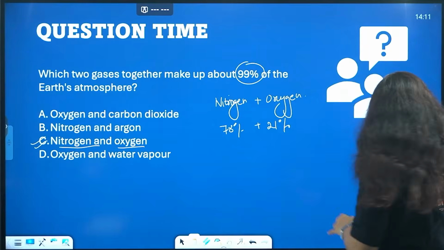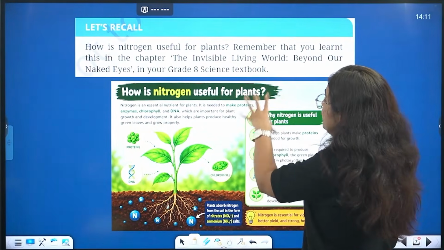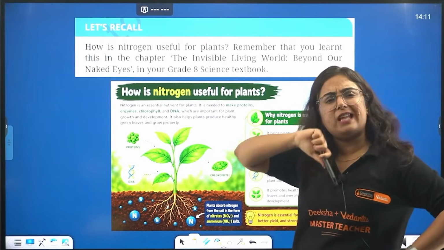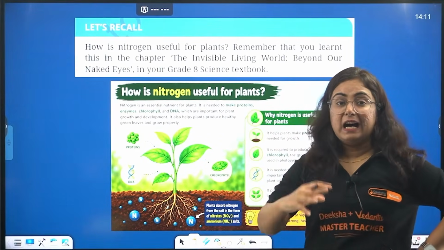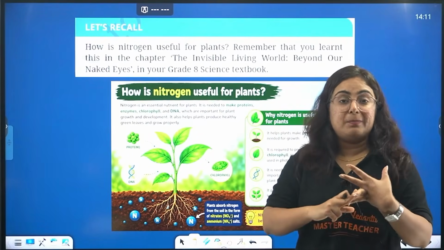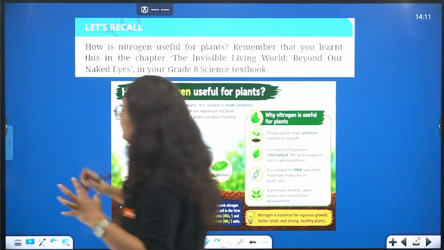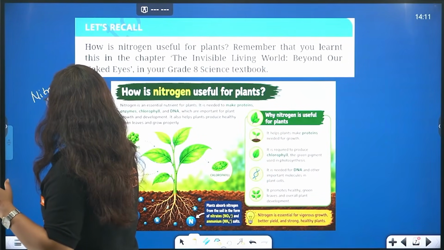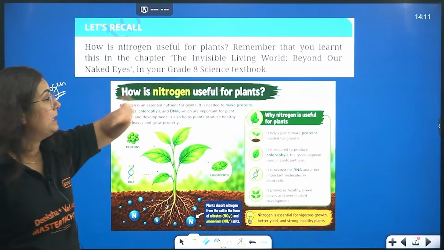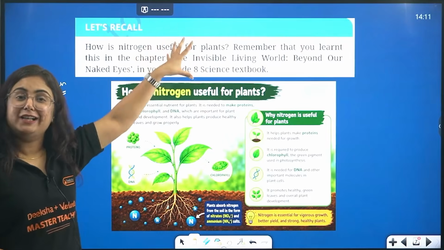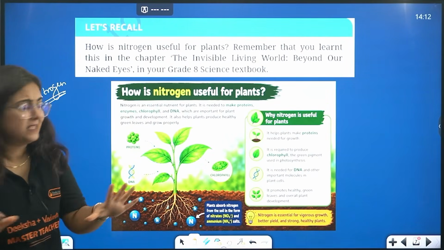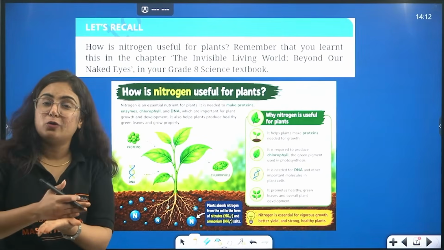Done? Great. Now coming towards how is nitrogen useful for plants. So, a box is given in your NCERT. Let's recall. How is nitrogen actually useful? So there are different gases in the atmosphere. We know the use of oxygen, we know the use of carbon dioxide, but the question is, why is nitrogen the most abundant gas? Actually, how is it helping us and how is it more important in helping plants, beta? So this is something you studied in your class 8 lecture, and I believe that you are learning this since class 6 basically, and the process is known as nitrogen fixation.